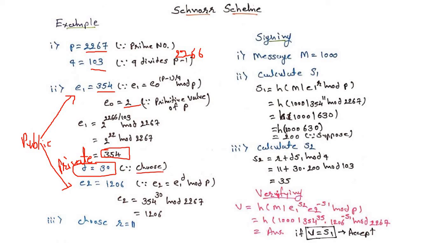We chose this value randomly, and we compute 354 raised to 30 modulo 2267. The value of P is 2267, and finally we get the value of E2 equal to 1206.